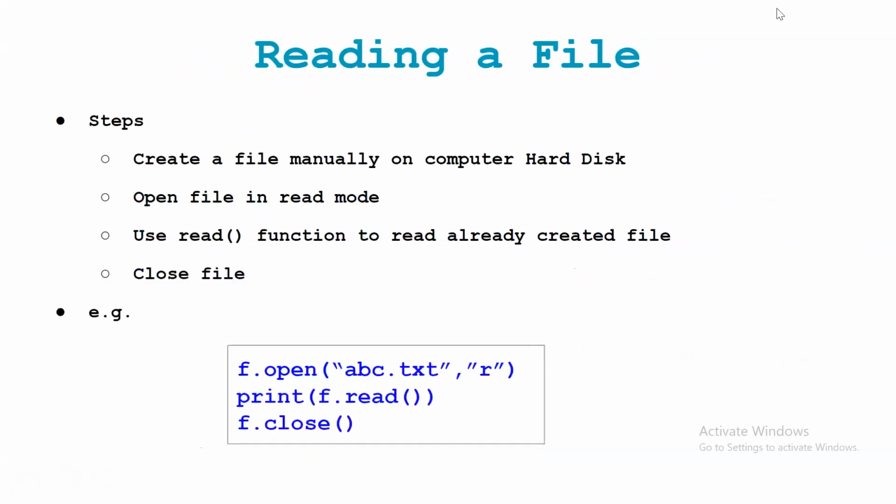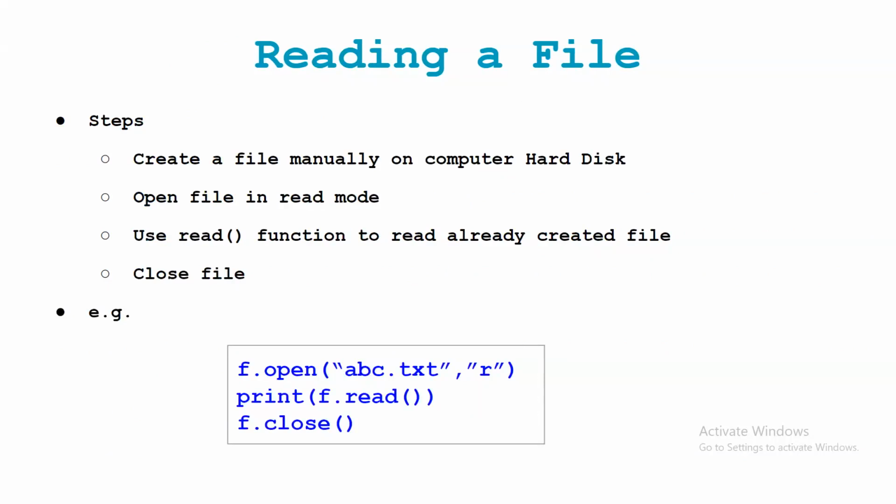Now we'll see the simple operations. The first operation is the most important operation. I have given the steps also here. The first step is to create a file manually on the computer hard disk. To understand this, actually we can create a file using the write function also, but here, as we are just taking the first operation, that is reading a file,